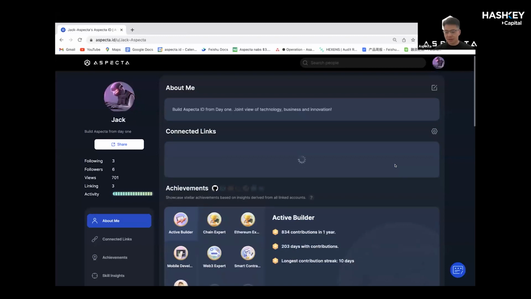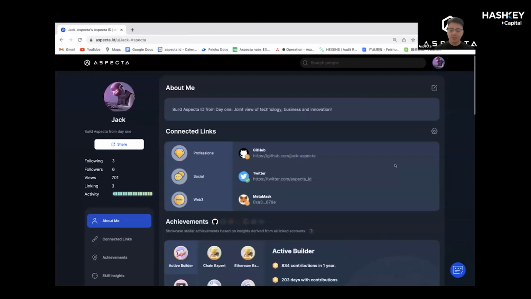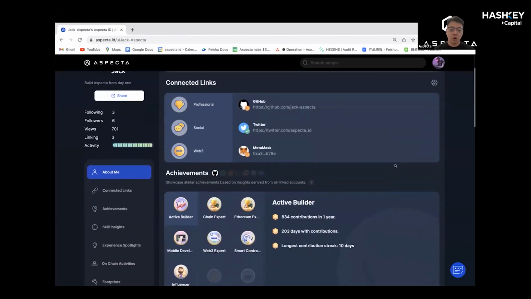During the process, like I mentioned, if I say, okay, I'm an Aspecta ID holder, I have this credential as a Solidity expert. I want to put it on chain, but I don't want to disclose my actual wallet address. This is where we could use some ZK knowledge to prove I have this credential, but I do not disclose my wallet address. This is one aspect.